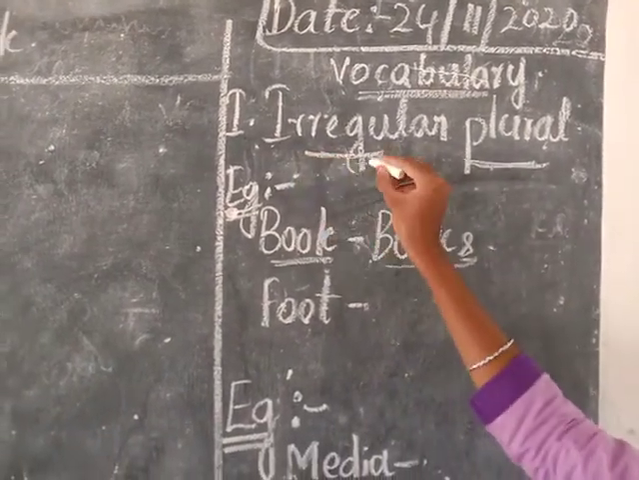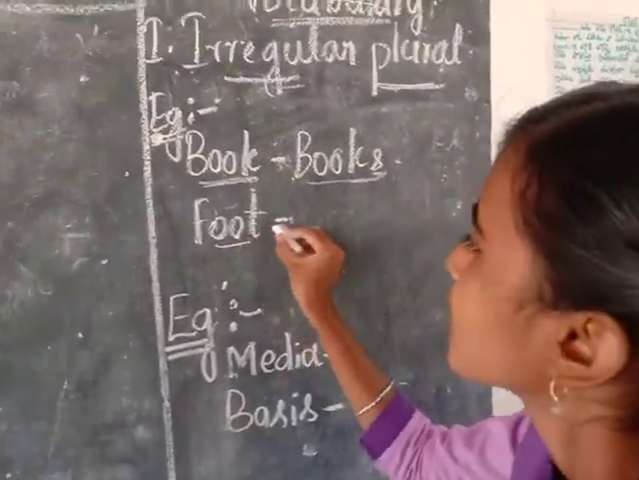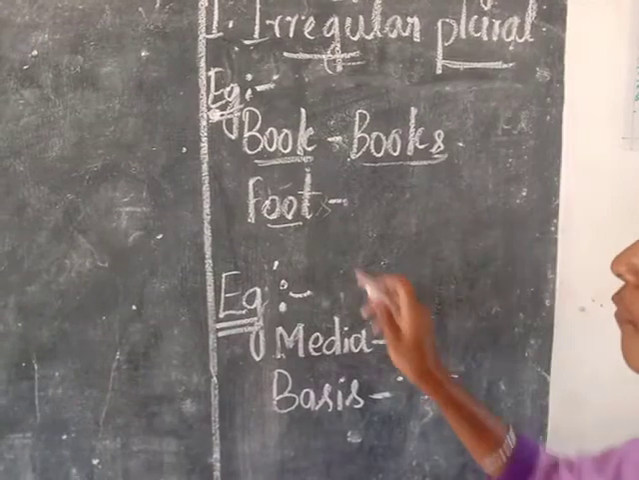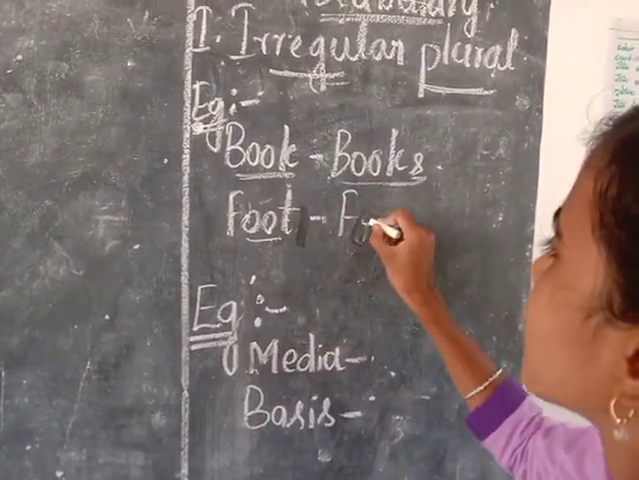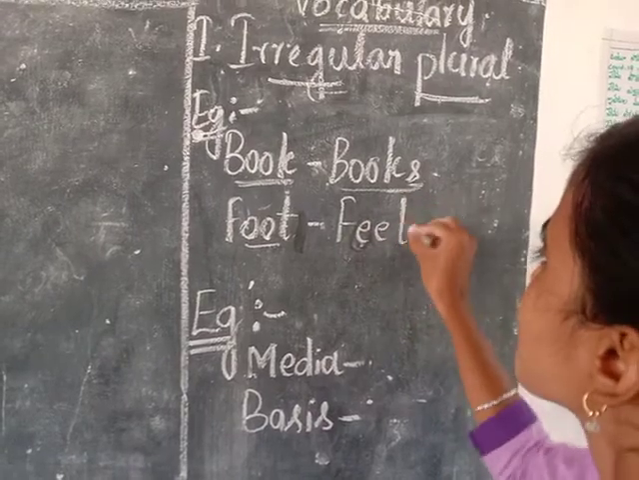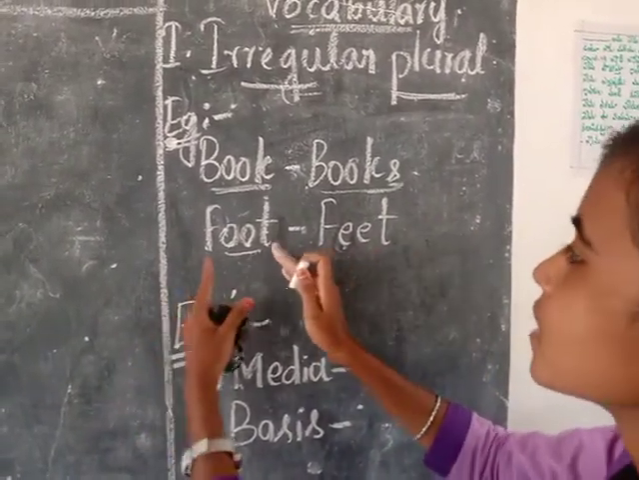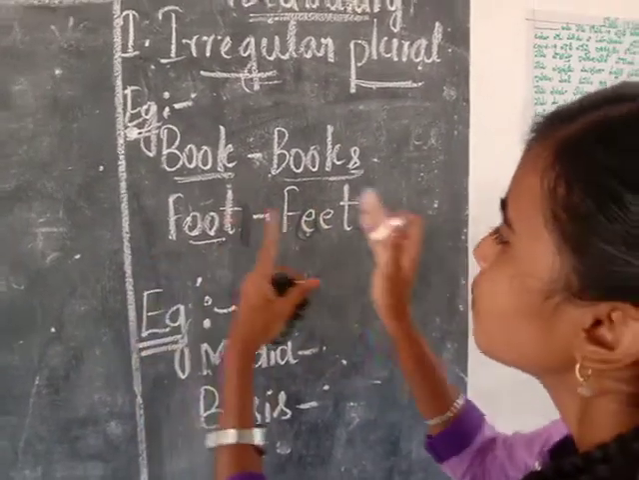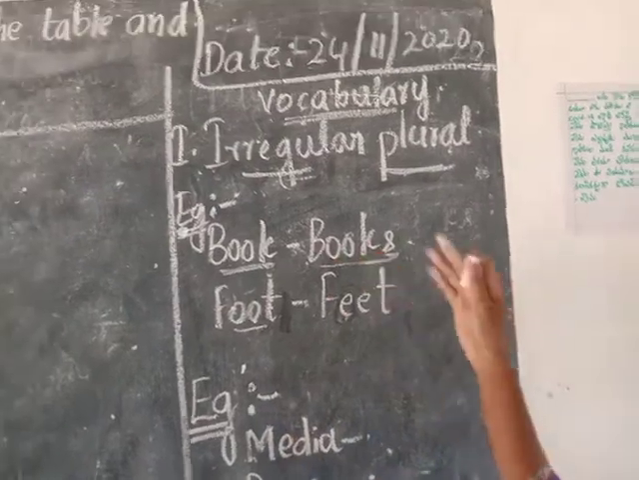Coming to the irregular plural, which is the main concept of ours, take foot. If we add S, it does not mean foots, it does not make any meaningful word. So we will write feet. We are not adding S at the last of the word. We are just changing the letters from the singular to plural. So this is an irregular plural. Now we are clear about the irregular plurals.